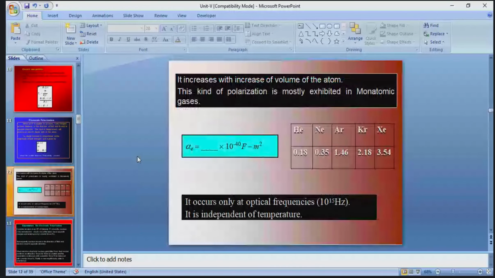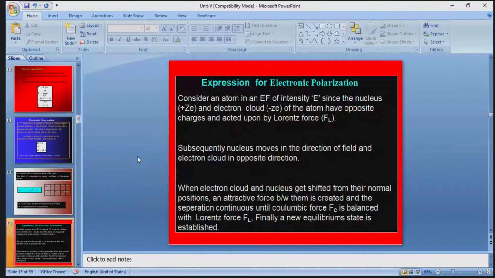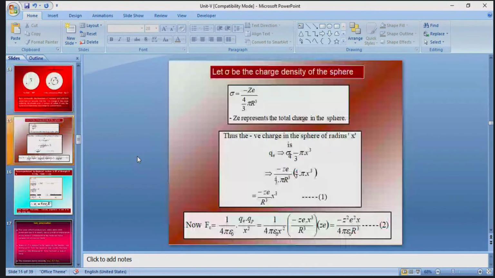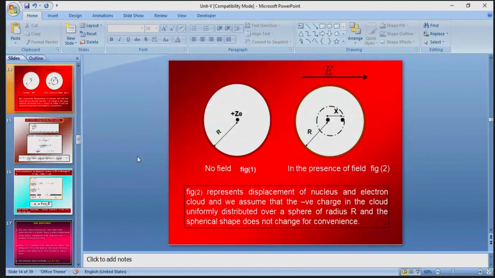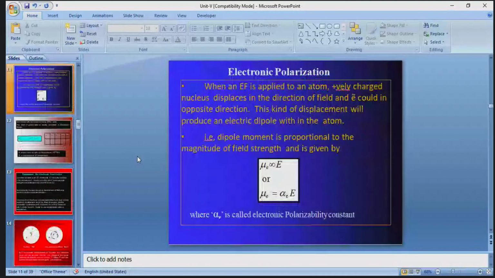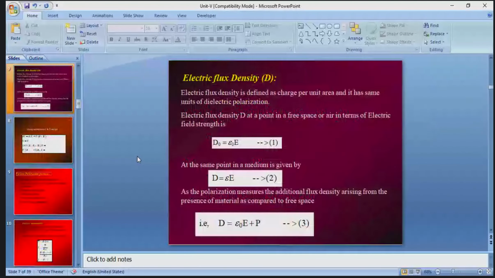Next, in tomorrow's class we will learn how the polarization processes occur in dielectric material, and how to determine the electronic polarizability, ionic polarizability and orientational polarizability. There are different equations there. So tomorrow we will discuss each polarization process in dielectric materials. Today we have learned only the basic definitions.